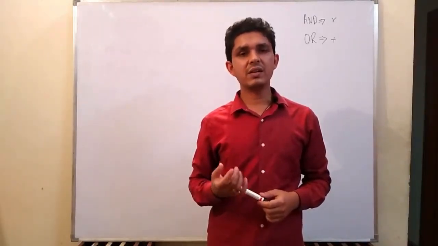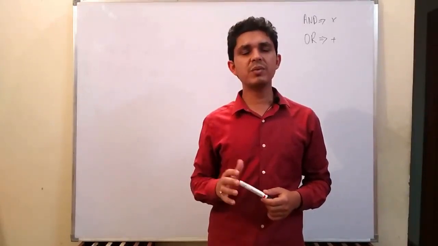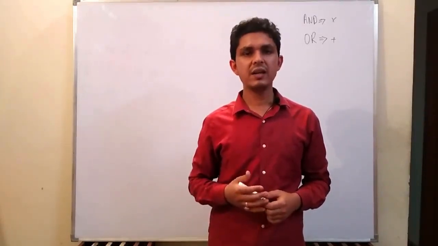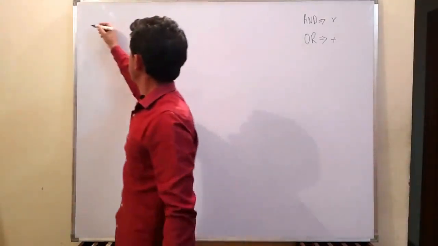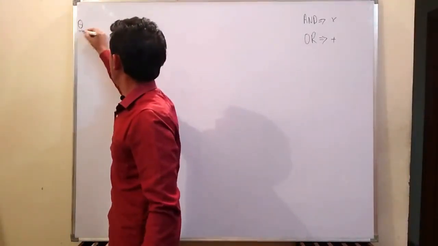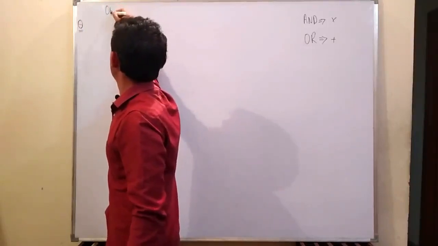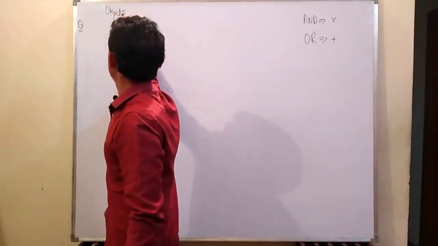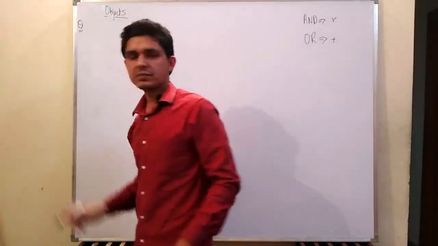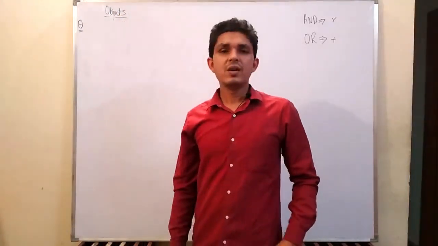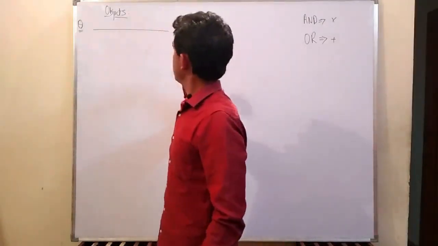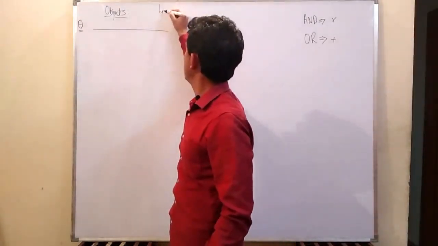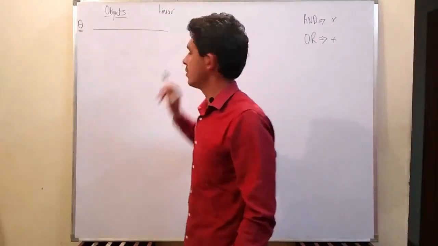When I discuss it this way, the topic will be easier to understand. Okay, let us discuss the arrangement of objects.